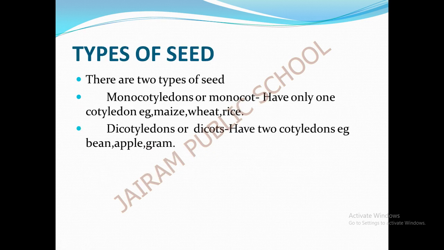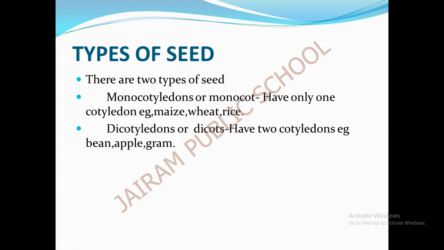These are the types of seeds. Based on the presence of the cotyledons, the seeds are divided into two types. They are monocotyledons and dicotyledons. I repeat once again, monocotyledons, or monocot, and dicotyledons, or dicots. It is categorized based on the cotyledon present. If a seed has only one cotyledon, it is called a monocot. If it has two cotyledons, it is called a dicot.